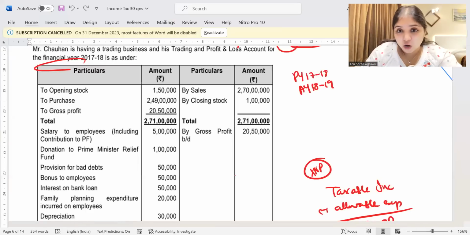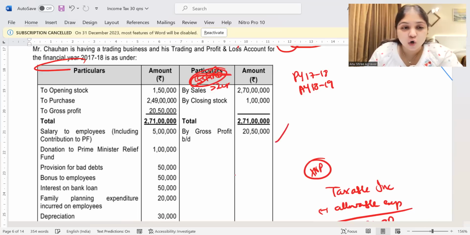Look at the P&L account now. Sales number. See, look at the sales. Sales is 2 crore 70 lakhs. Sales is more than 2 crore. So therefore, will 44AD apply? 44AD will anyways not apply. No presumptive taxation will apply, because presumptive taxation applies only if turnover is within 2 crores. Here assessee's turnover is more than 2 crores.